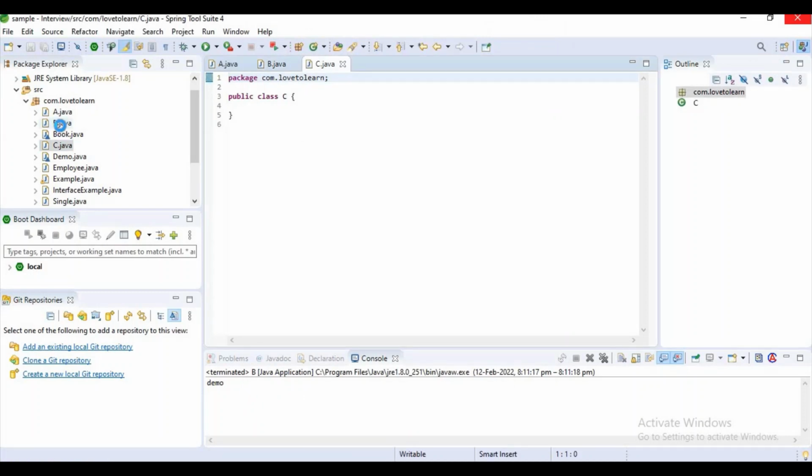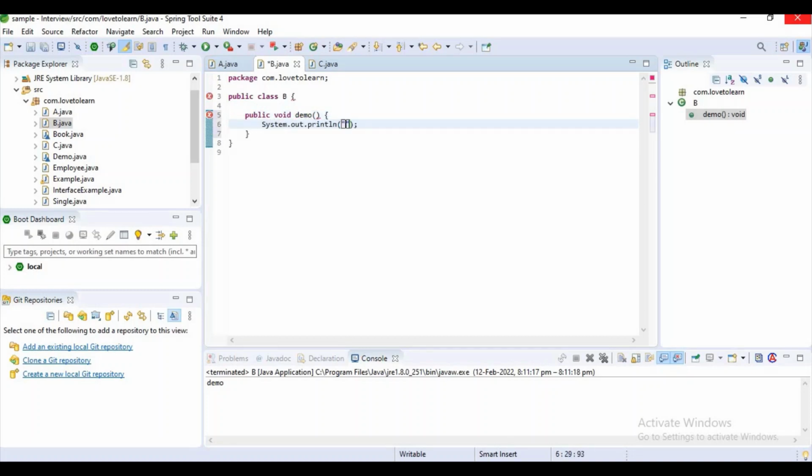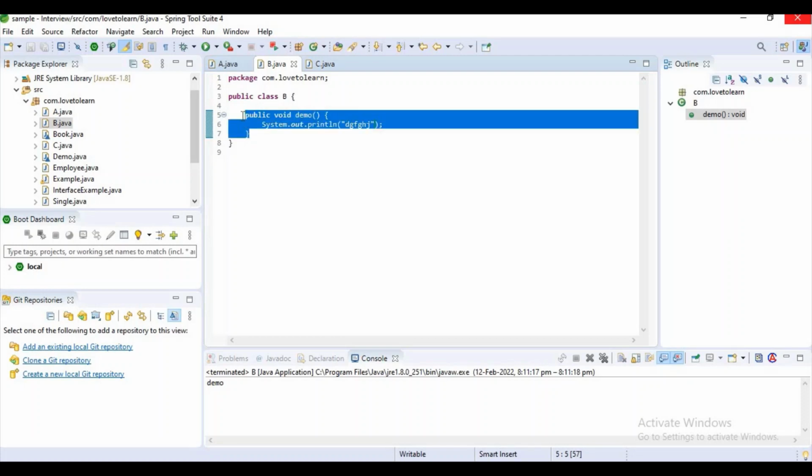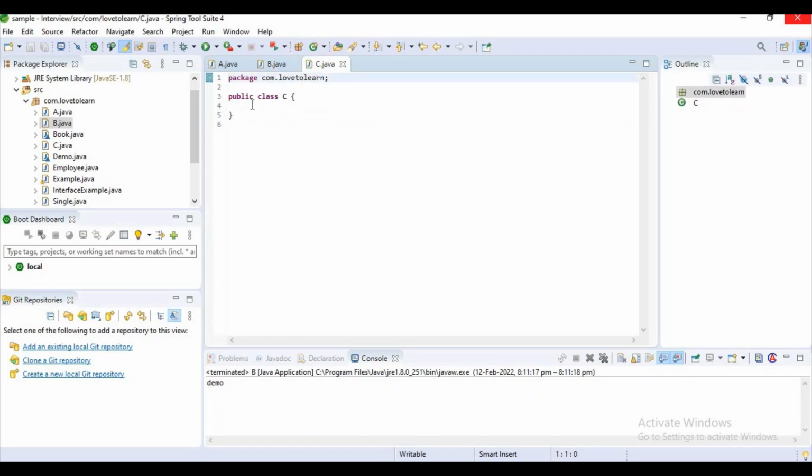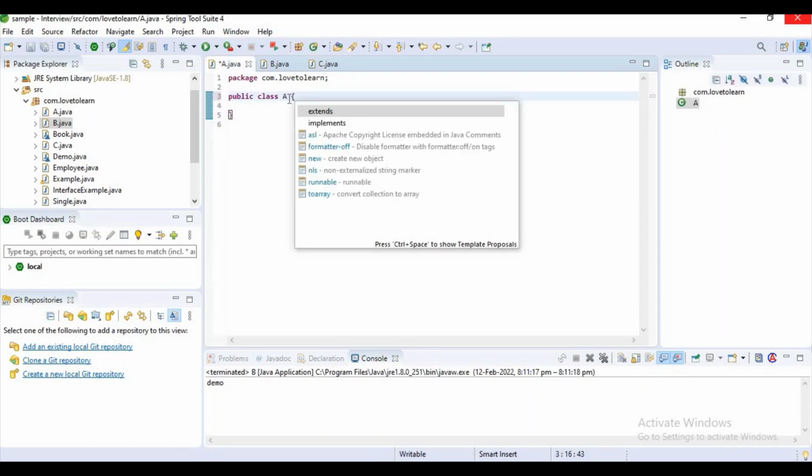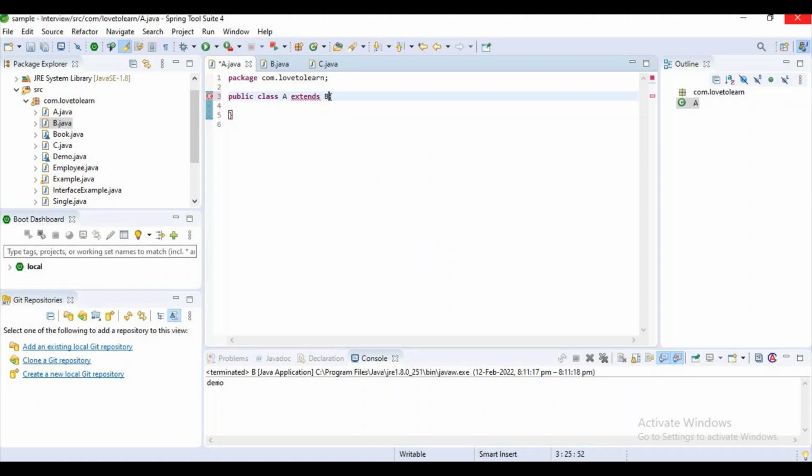And in both classes I want to create a common method, public void demo. I want to print some messages here. And I want to write the same method in my class C also. Here what I want to do is extend both the classes, B comma C.